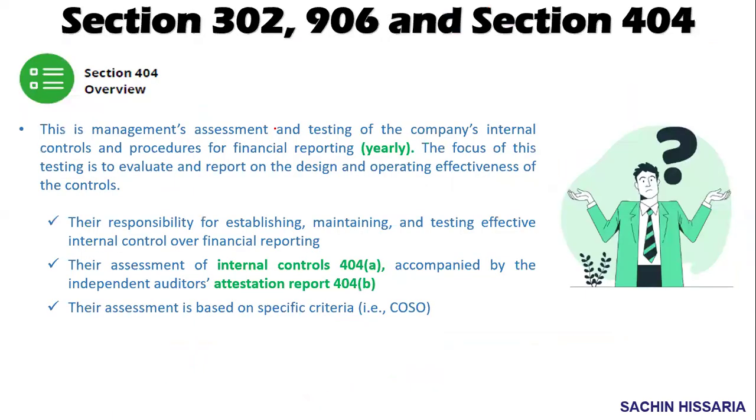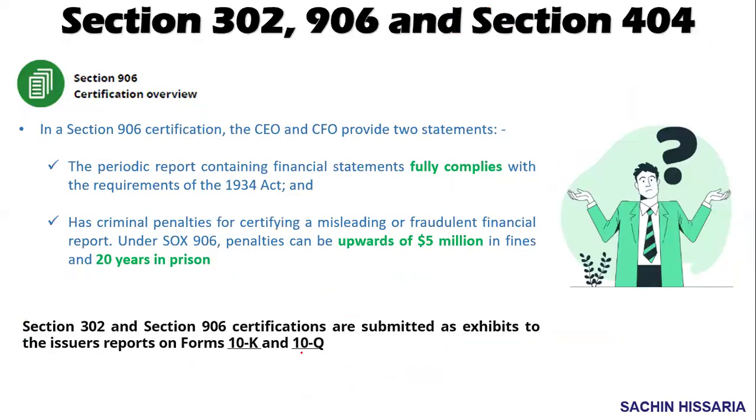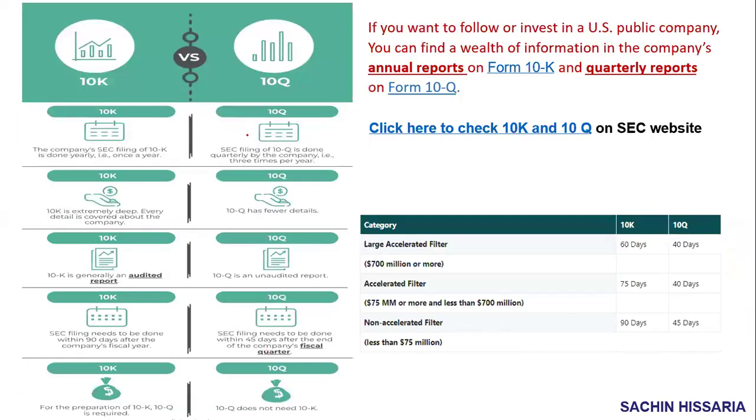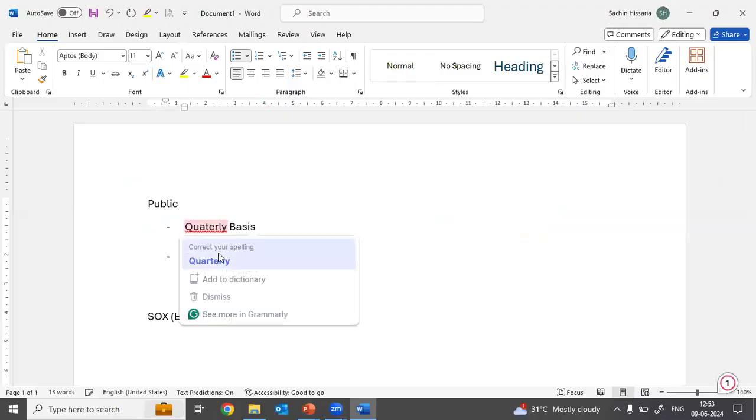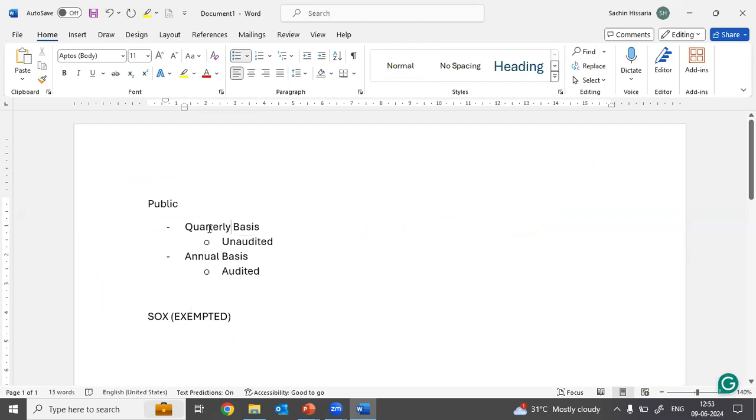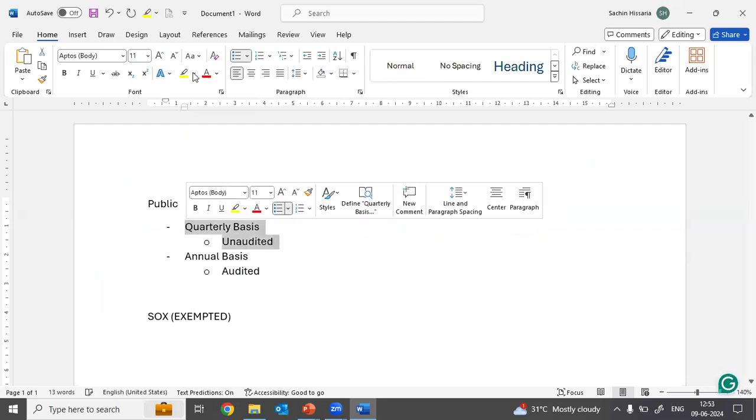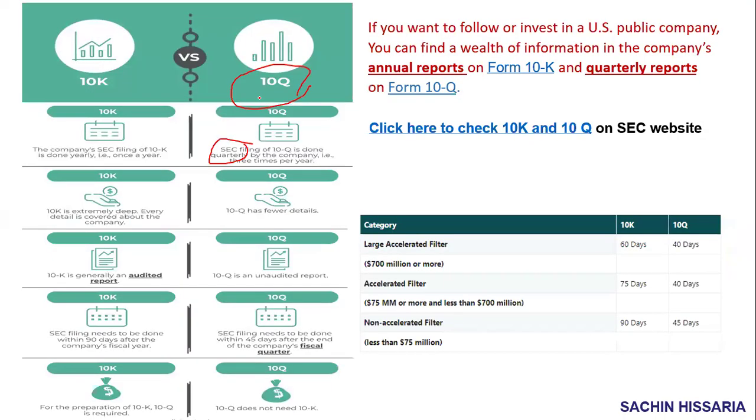Now let me discuss what is Form 10K and what is Form 10Q. In order to comply with section 302, the company needs to file Form 10K and 10Q. Basically, 10Q we will file on a quarterly basis. As I told you, if you are a listed company, you need to file your financial statements on a quarterly and annual basis. Those quarterly ones are unaudited financial statements. So when you file an unaudited financial statement, you have to file a Form 10Q. 10Q has fewer details, whereas 10K will be done once in a year when you are doing the annual filing of the financial statements.